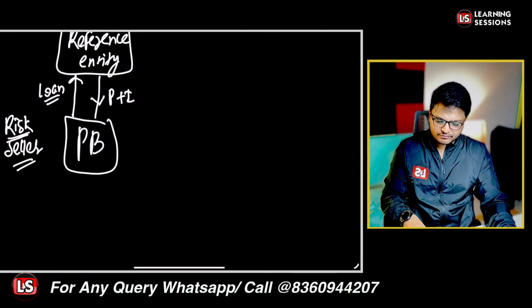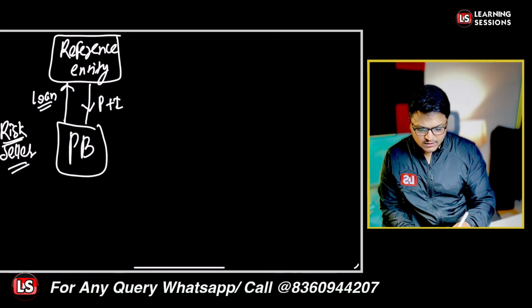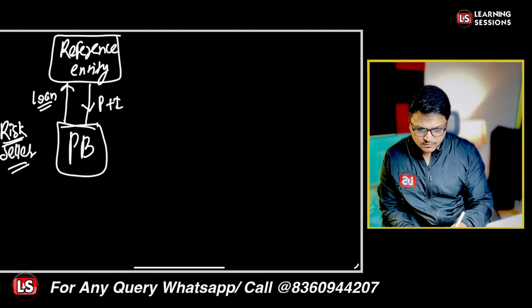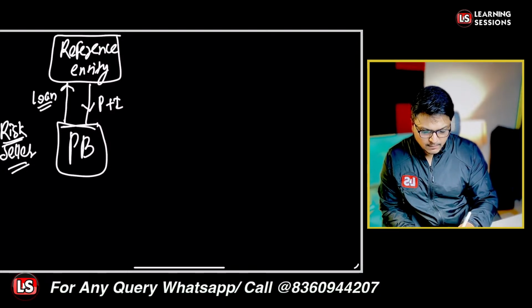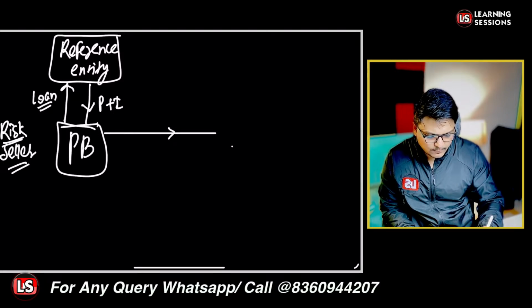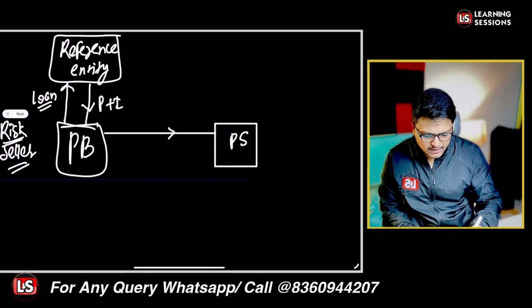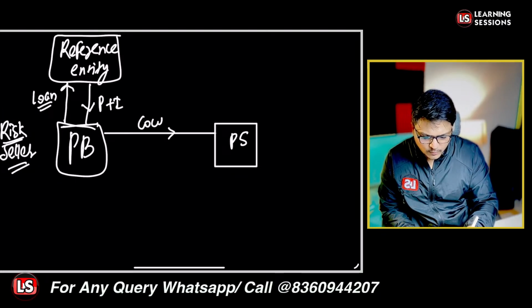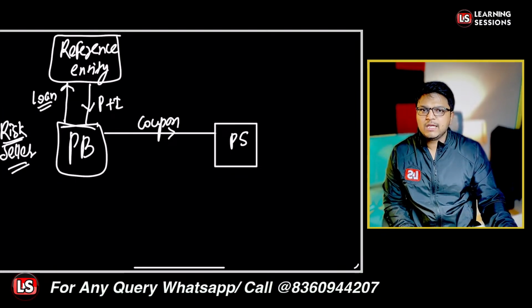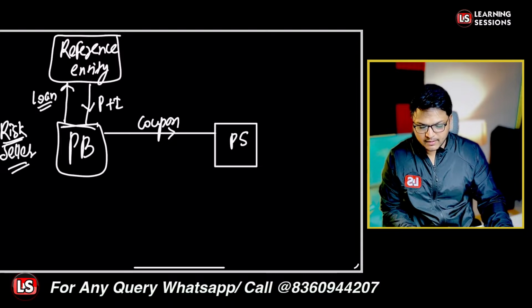And further, the protection buyer is going to pay some premium, or we can say coupon payment, to the protection seller. We say basically not premium in this scenario, we say it to be coupon. So this particular coupon is to be paid to the protection seller. In case of CLN, we name it the coupon, right?